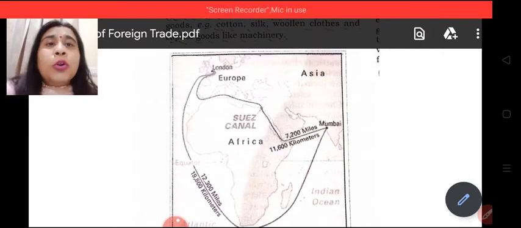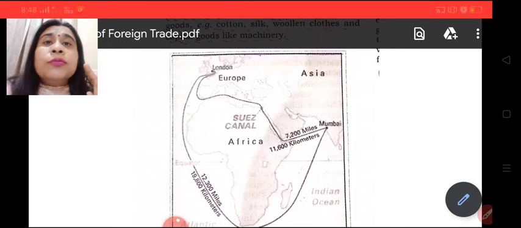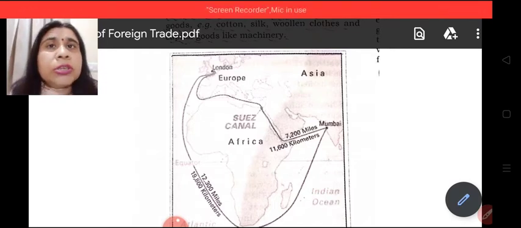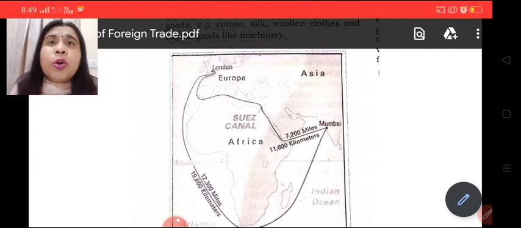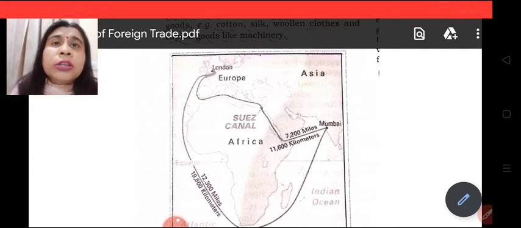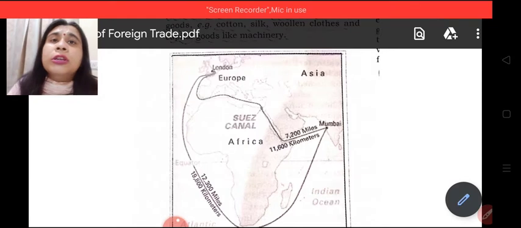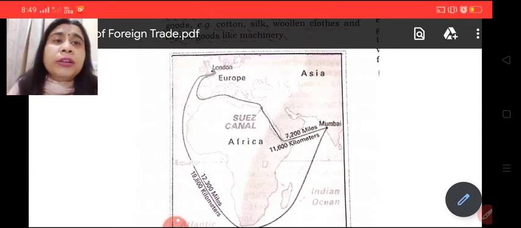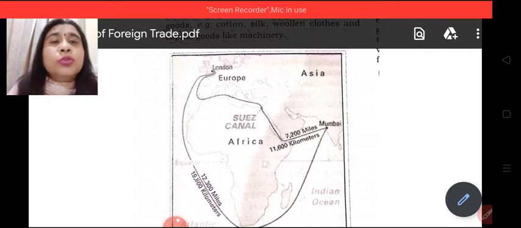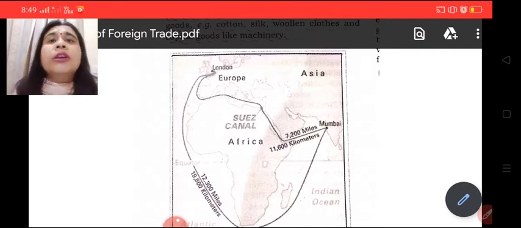This route was followed and it was a lengthier route of approximately 20,000 kilometers. Britishers reduced this route by opening Suez Canal and a shortcut was adopted. This shortcut reduced the distance between India and London. From Mumbai to London, the distance covered now reduced to only 11,600 kilometers.